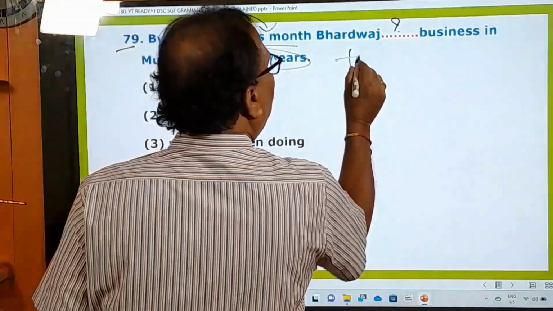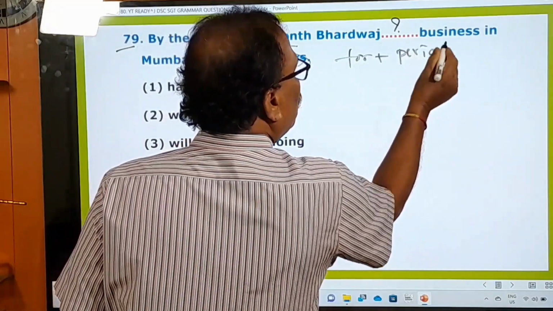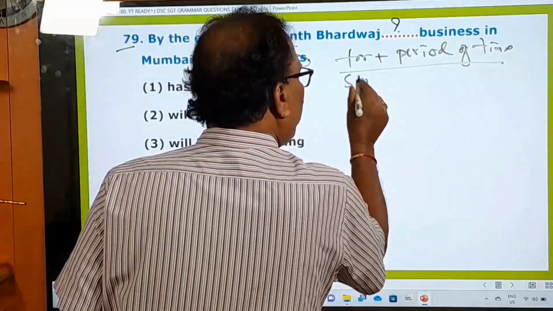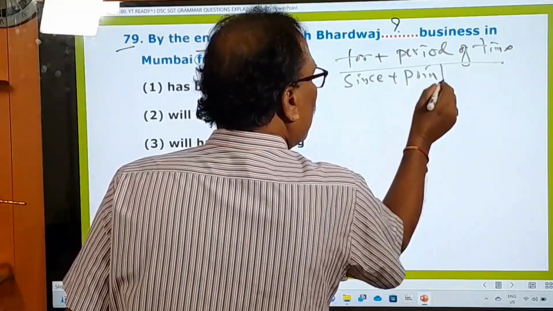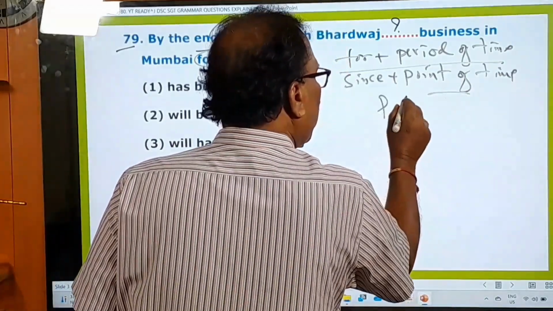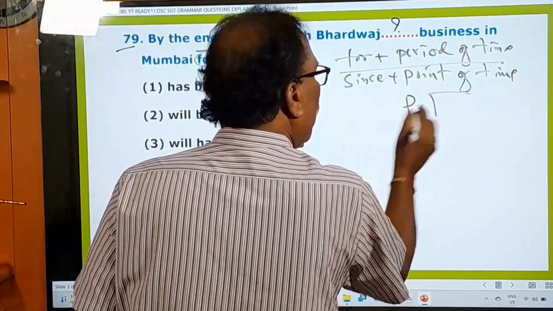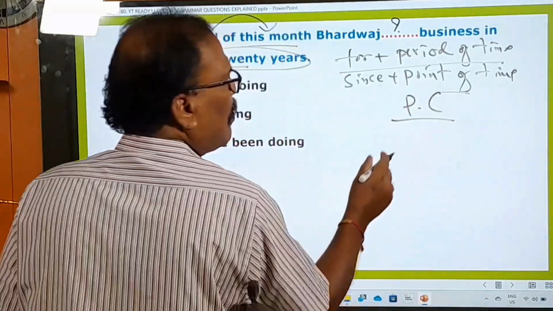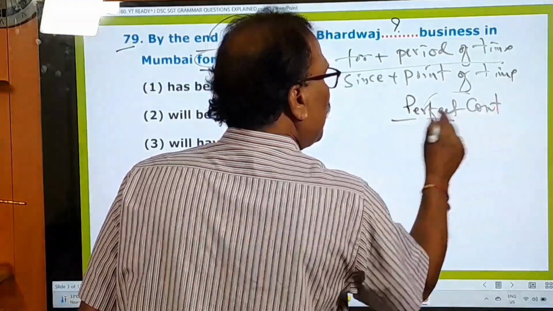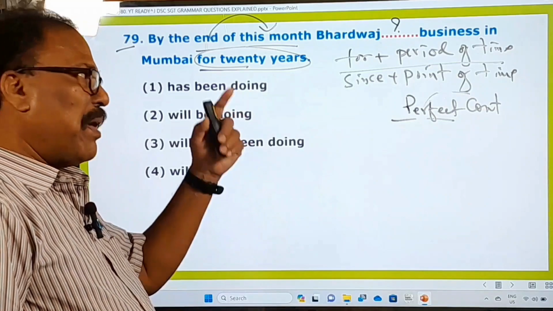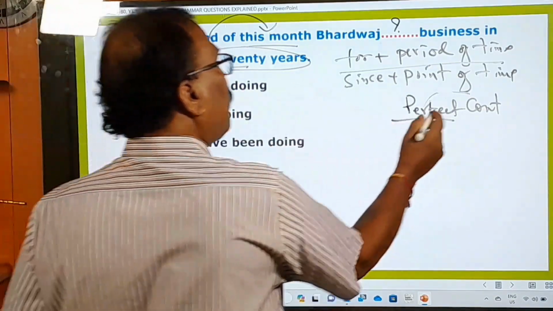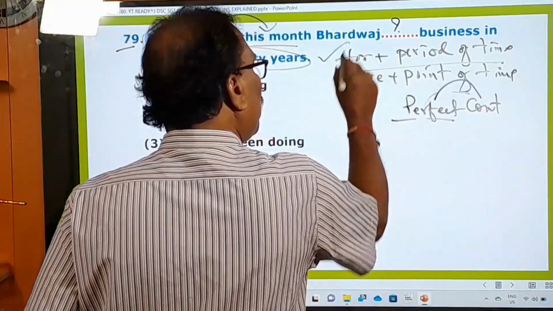Remember, here for plus period of time is used. For plus period of time is used, right? With for plus period of time and since plus point of time, with these things generally we use perfect continuous tenses only. Perfect continuous tenses, that's very important. Whether it is present perfect continuous or past perfect continuous or future perfect continuous tense. So with only perfect continuous tenses only, these two things are used.